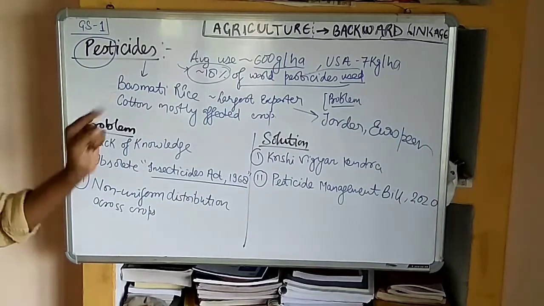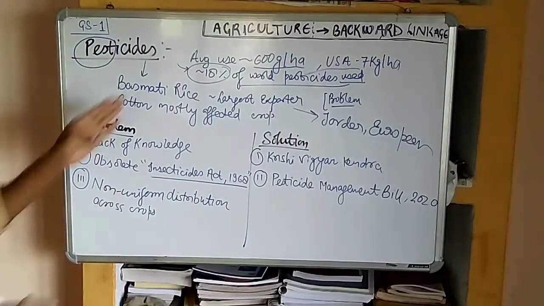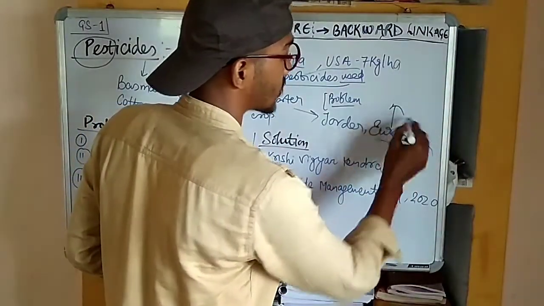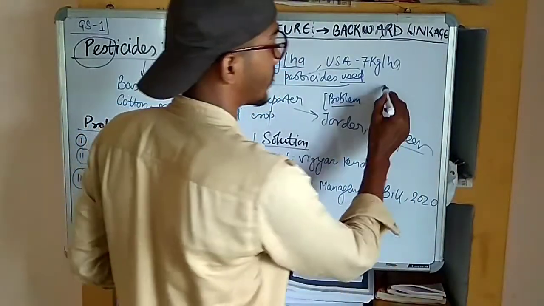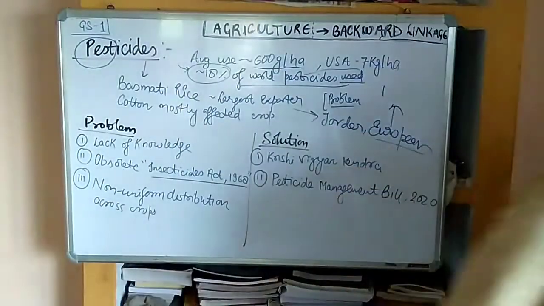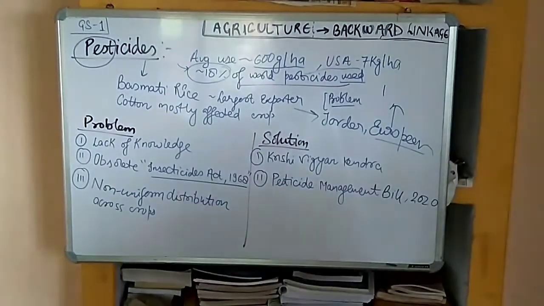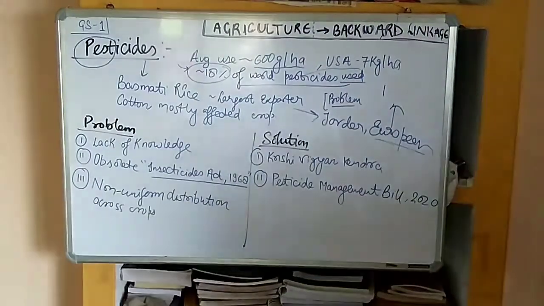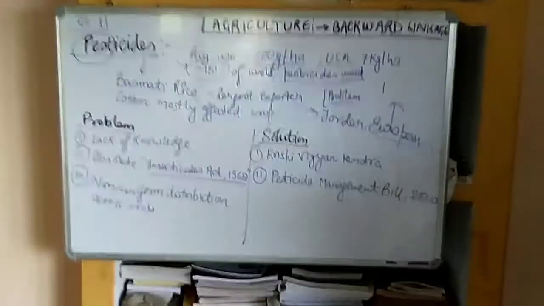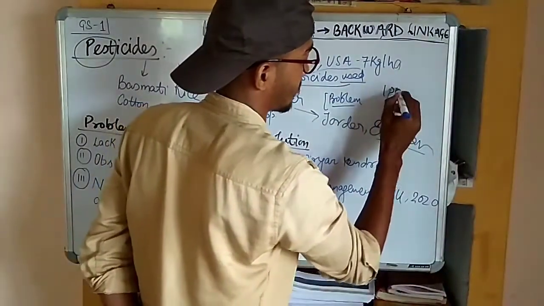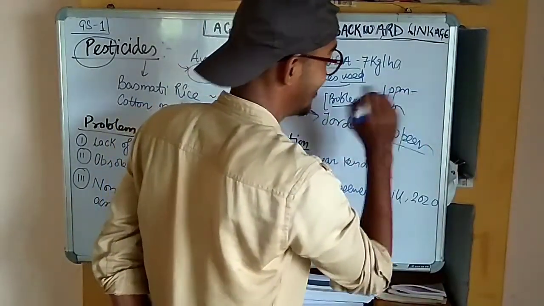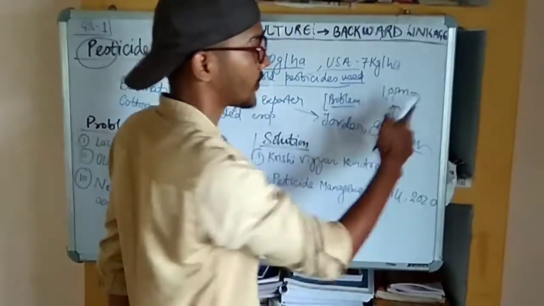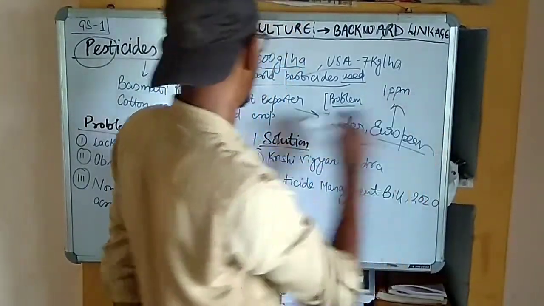It impacted the farmers who produce the basmati rice, because initially the European Union allowed 1 ppm, parts per million, in the basmati rice.